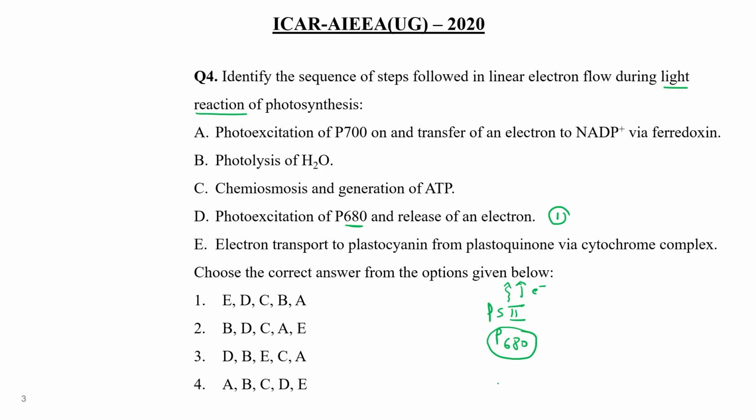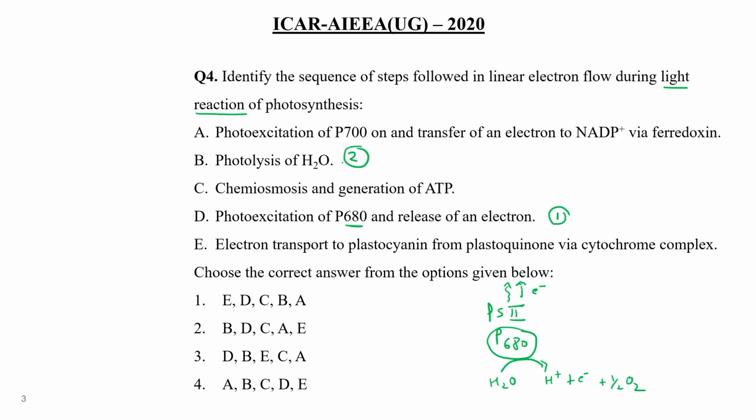Immediately, to fulfill this gap which is generated because of the absence of the electron, what will happen? Splitting of water occurs, right? So hydrogen ions, electrons and oxygen evolve, right? So what is the second step? Second step is photolysis of water.